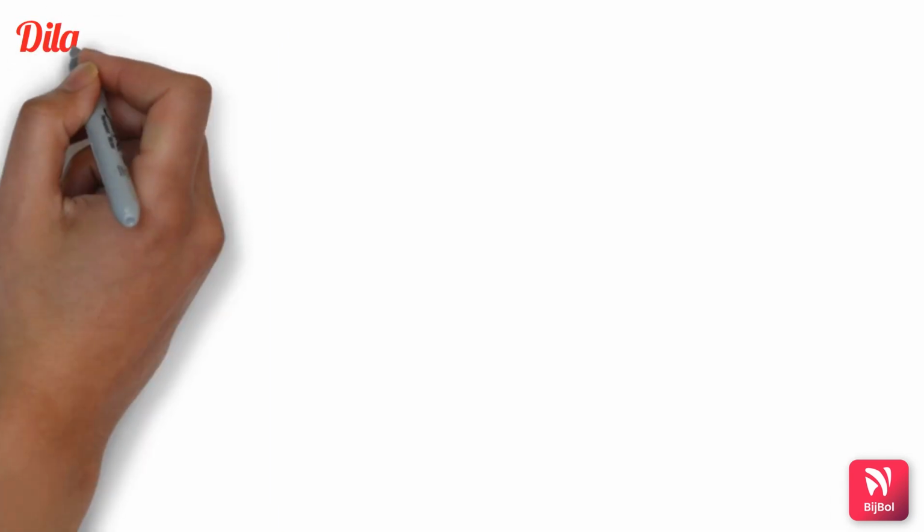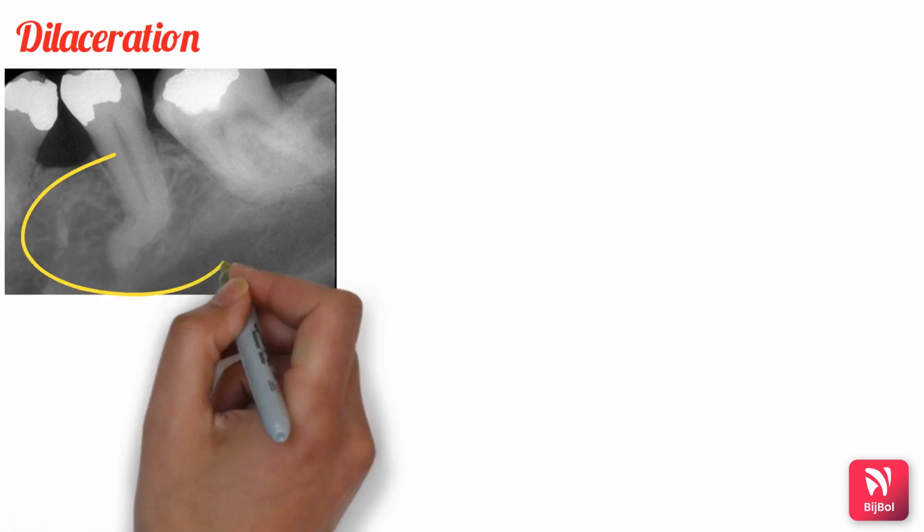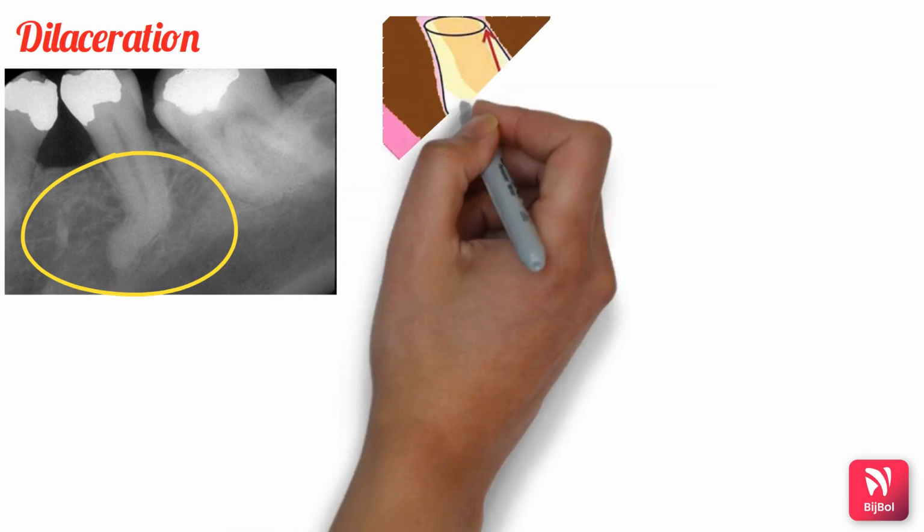Next one is dilaceration. Dilaceration is basically an angulation or sharp bend or curve in the root. So you can see in this radiograph the tooth is showing an angulation or a sharp bend in the root structure. So what causes this dilaceration?